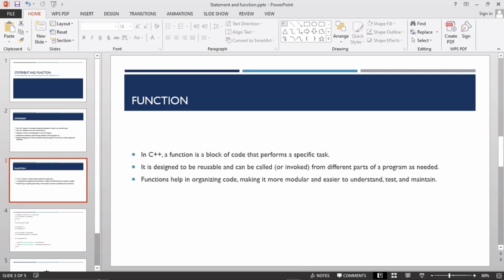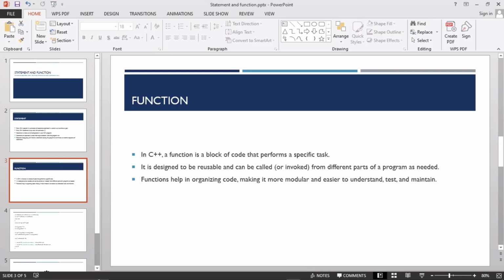You're going to be using a lot of functions in this program, and you will understand more as we proceed. For now, a basic understanding is that a function is a block of code that performs tasks.